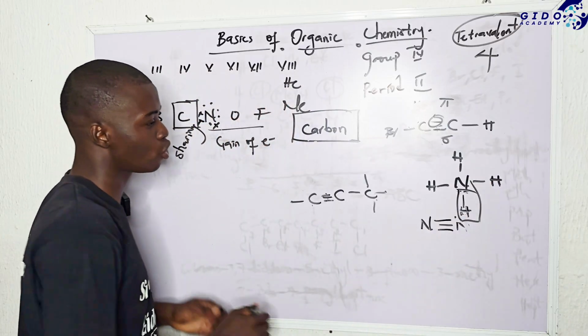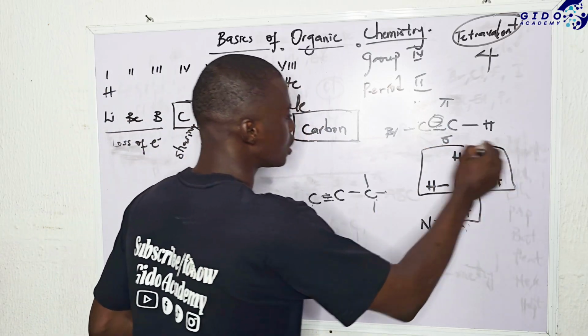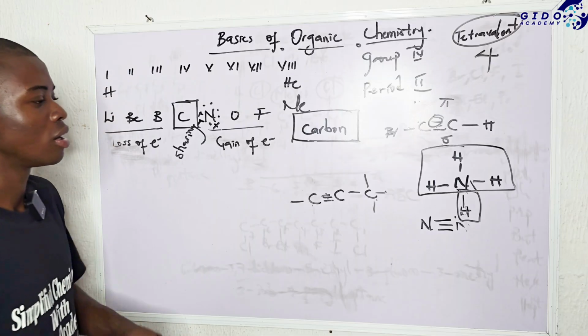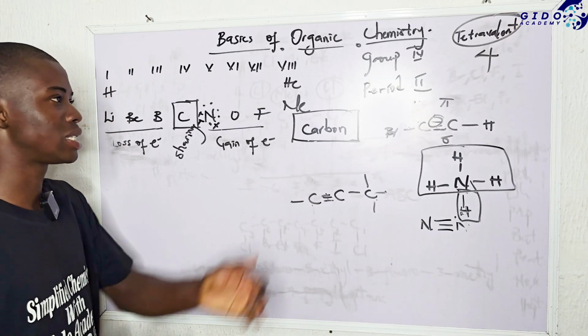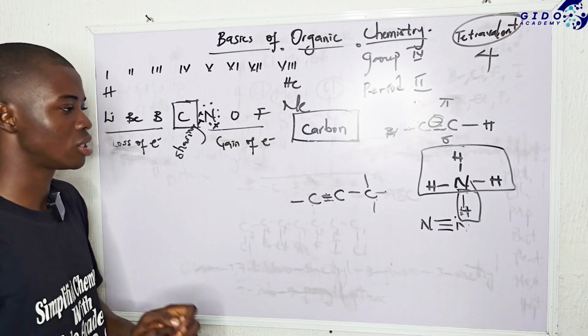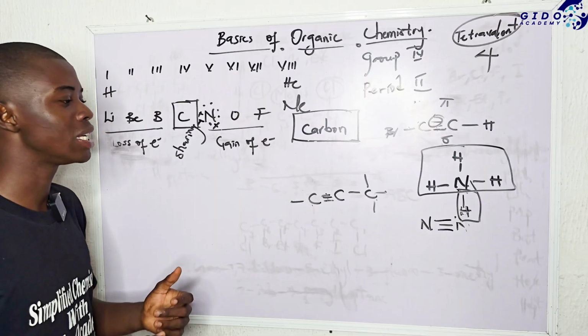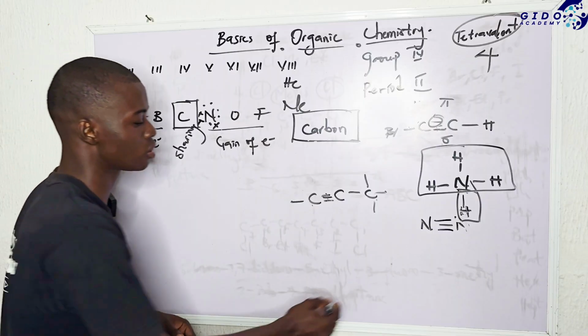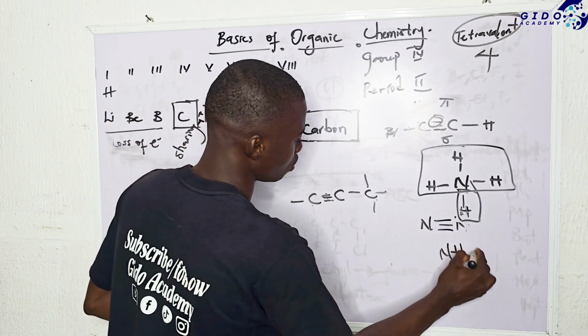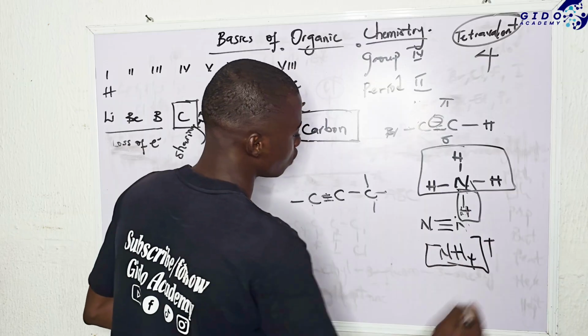But the correct way of drawing nitrogen is this, because it is trigonal. It has three valent electrons. It is not tetrahedral like carbon, but it can only be tetrahedral when we are talking about ammonium, which makes the whole structure positively charged.